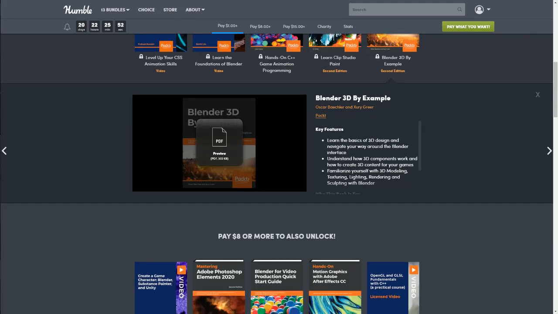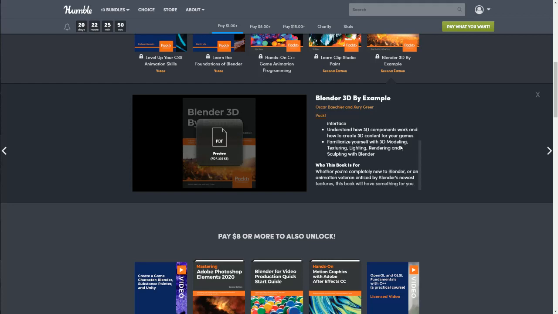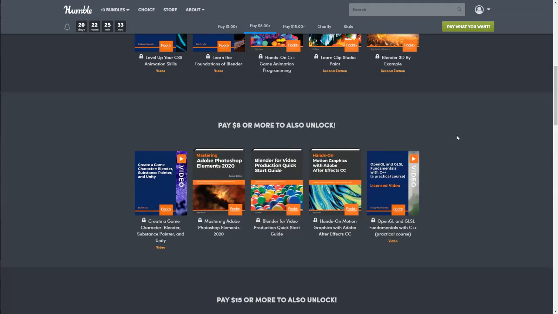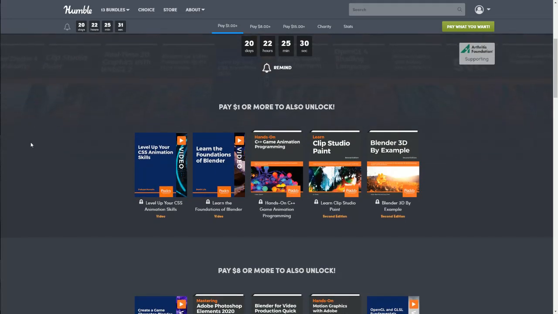Familiarize yourself with 3D modeling, texturing, lighting, rendering, and sculpting with Blender. Who this book is for: whether you're completely new to Blender or an animation veteran enticed by Blender's newest features, this book will have something for you. So look at this. It's some very awesome learning you can get for just $1. So even if you come and pick up the $1 bundle, I think it's well worth it.